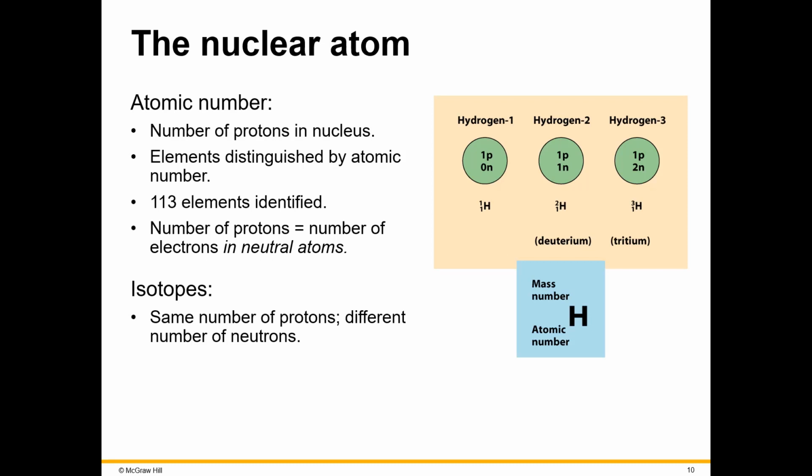So what I'm going to walk you through is what we're looking at with this hydrogen 1, hydrogen 2, and hydrogen 3. These are essentially isotopes. They are the same element. They have the same number of protons, which identifies this as hydrogen, but they differ in their number of neutrons. Remember, neutrons were the neutral particles in the nucleus. They do not change the charge, but they do change the mass.